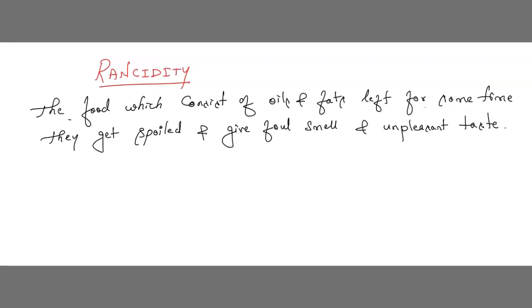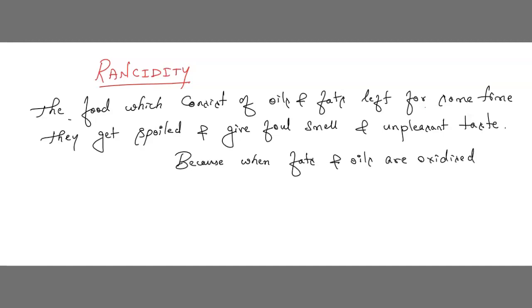Why is this? Remember this very important note: because when fats and oils are oxidized, means oxidation is happening in this. Understood?